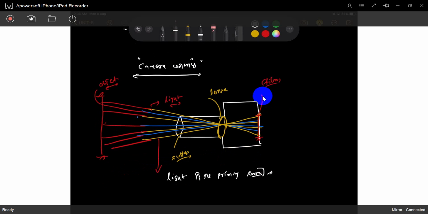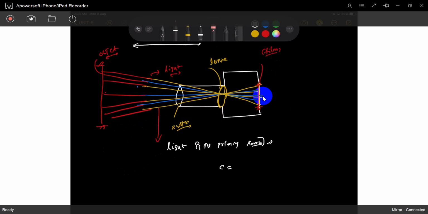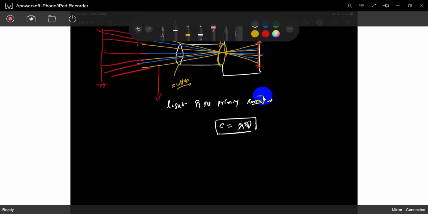So what is that light? Light has a velocity c equal to wavelength into frequency. Light has so many different waves. So it is a visible range, 400 to 700 nanometers.